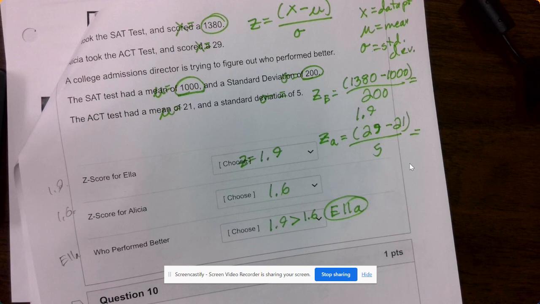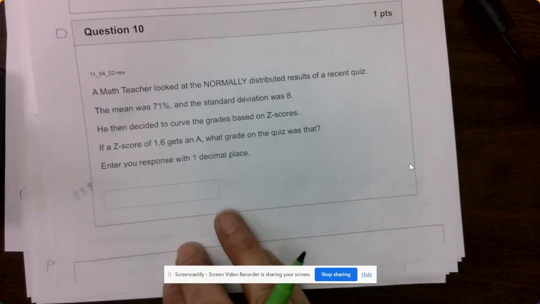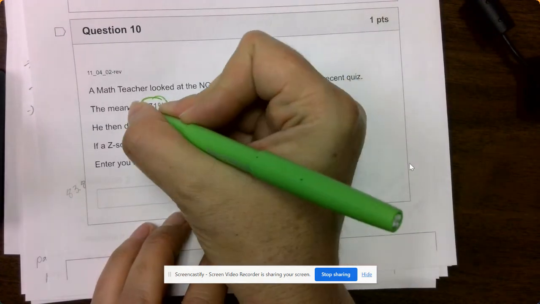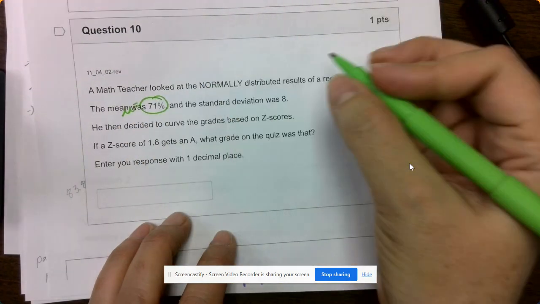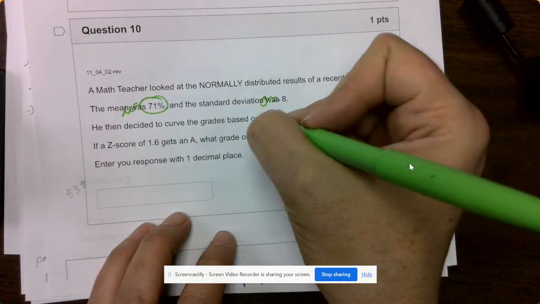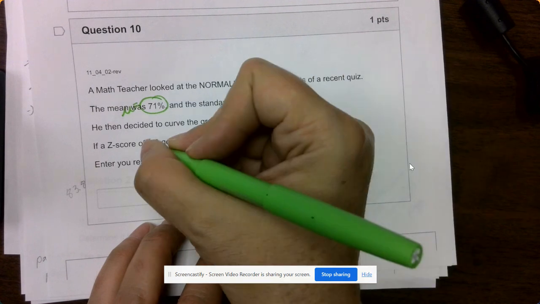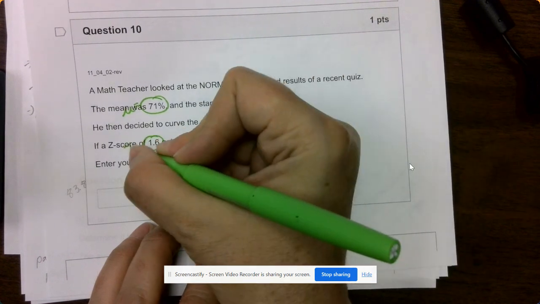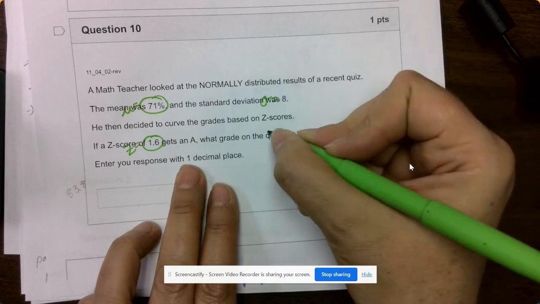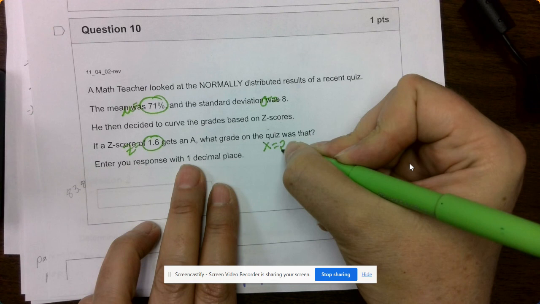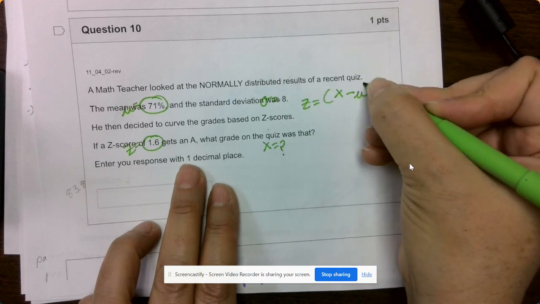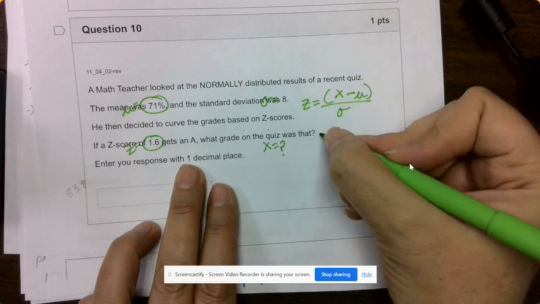Okay, a math teacher looked at the normally distributed results on the recent quiz. The mean was 77%, and the standard deviation was 8. He decided to curve the grades based on the z-scores. If a z-score of 1.6 gets an A, what grade on the quiz is that? So that means that we're solving for our x value. So again, z-score, everybody, is x minus the mean divided by our standard deviation. So I'm going to substitute them in.